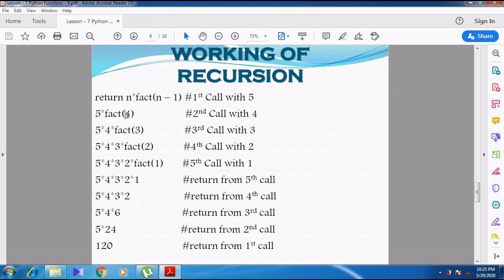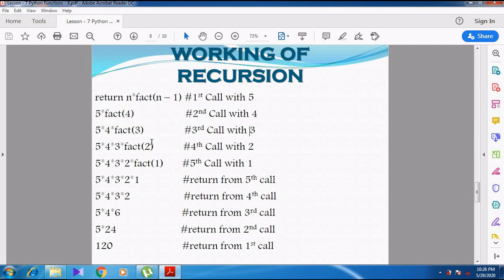Now the second time the fact function is called, it becomes 5 into 4 into. Now the third call is made by 5 into 4 into fact of 4 minus 1. 4 minus 1 means it becomes 3. So now the third time the function is called with the value 3.